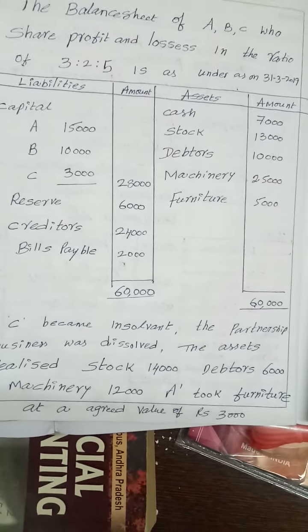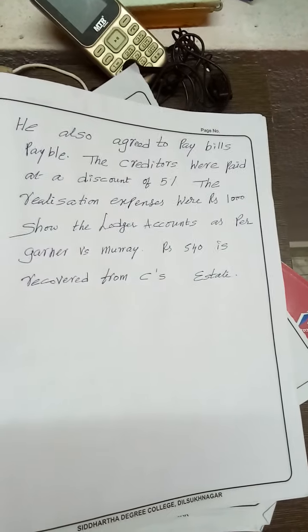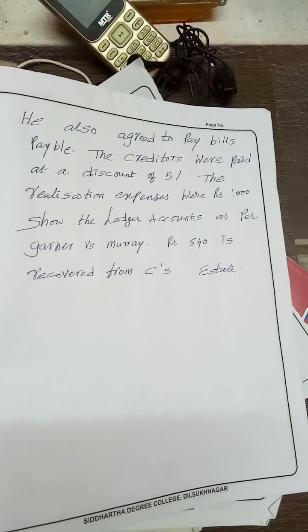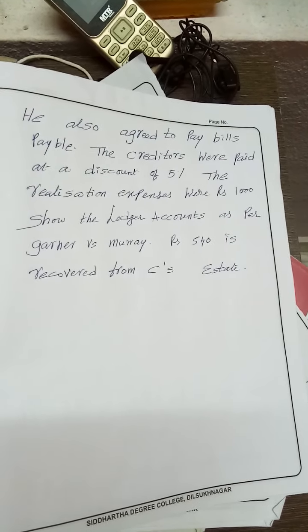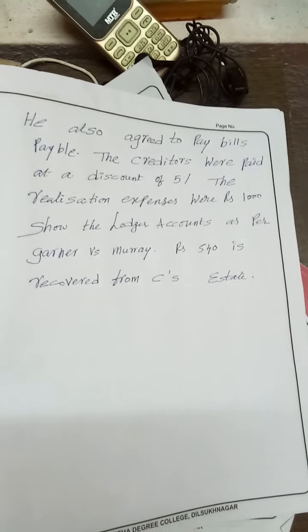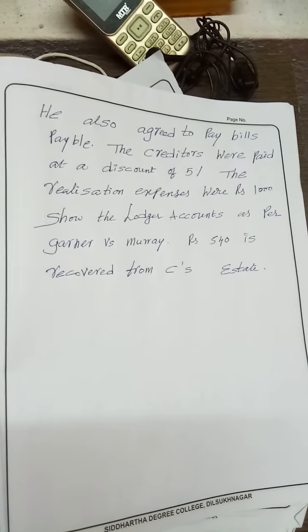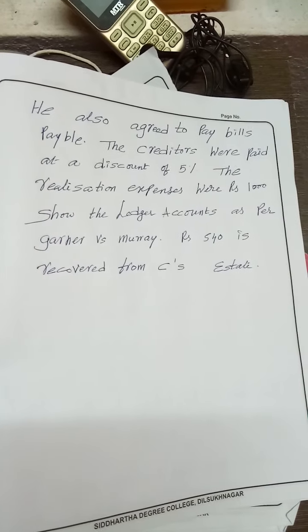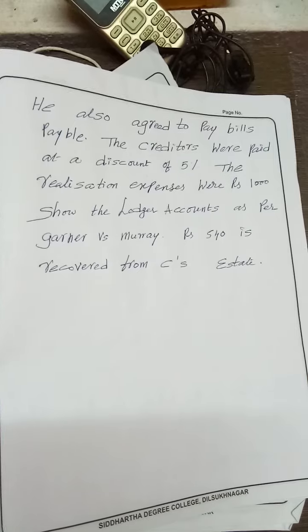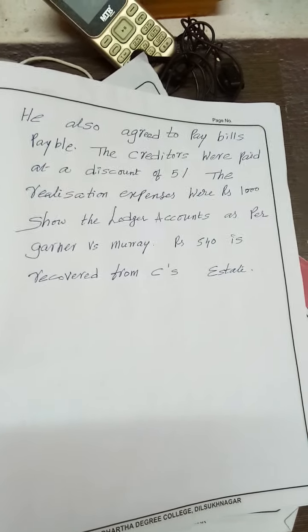A took furniture at an agreed value of 3,000. He also agreed to pay bills payable. The creditors were paid at a discount of 5%. The realization expenses were 1,000. Show the ledger accounts as per Garner versus Murray case. Rupees 540 is recorded from C's estate.